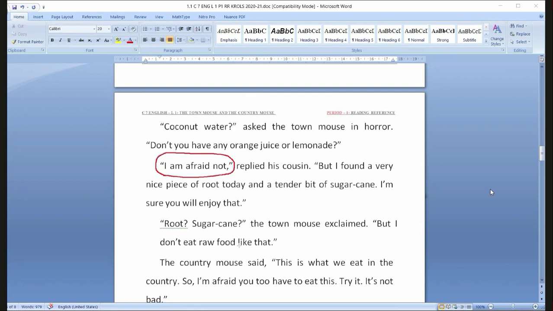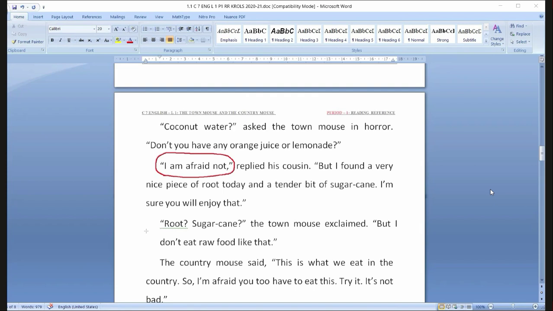So, what do you expect in country? All fresh food. What do you expect, children? When you go to your villages, to your grandparents' house, what do you get? Palm fruit, especially. Palm fruit you'll get, and with the palm you'll get wild dates, gooseberries, blueberries. These are all the fresh things you get. Chikus, guava, mango. These are all the food available. But the mouse, you know very well, they run into the fields and get something to eat.